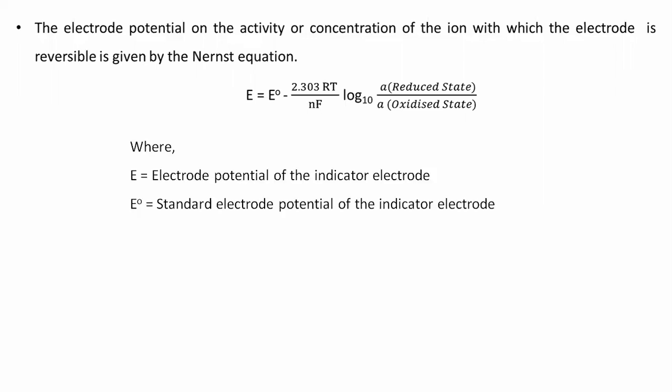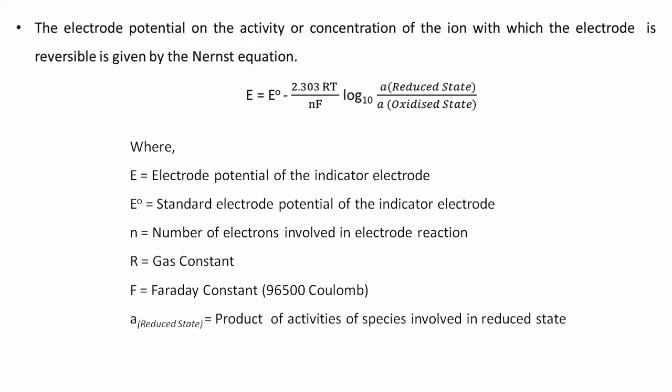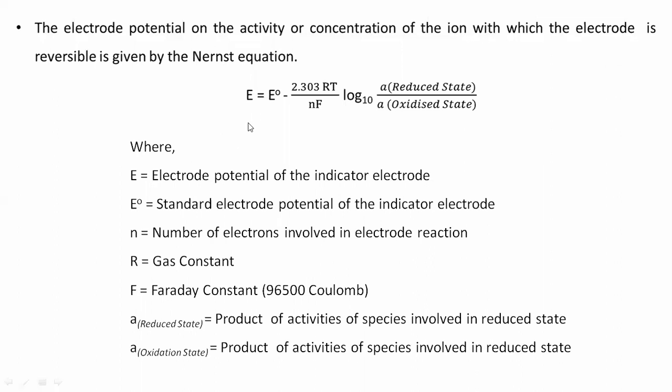RT divided by NF, where E is nothing but the electrode potential which is to be measured, that is, the indicator electrode. E0 is the standard electrode potential of the indicator electrode. N is the number of electrons involved in the electrode reaction. R is the gas constant. F is Faraday's constant, which is basically 96,500 coulombs.